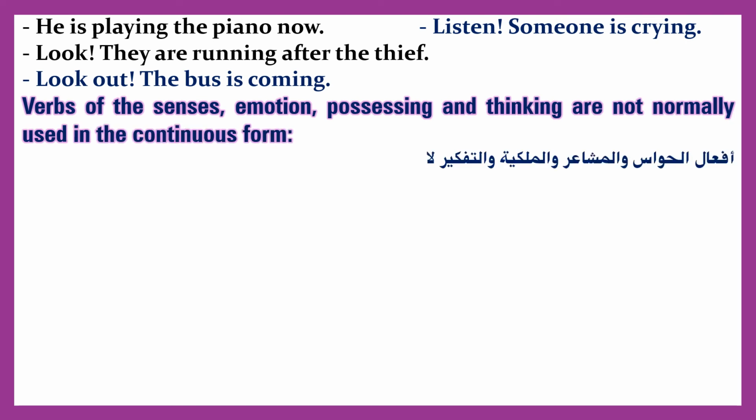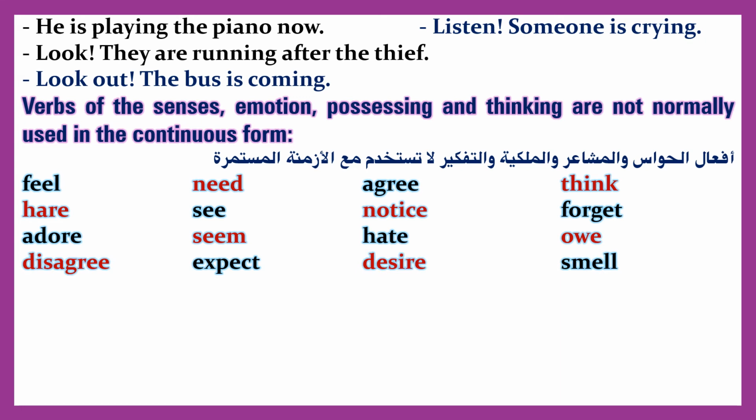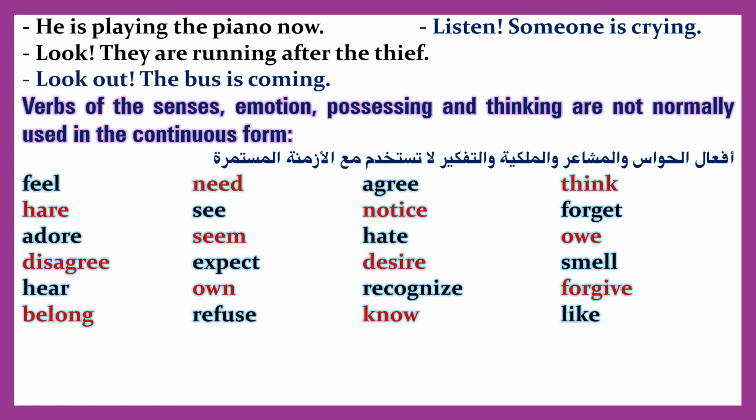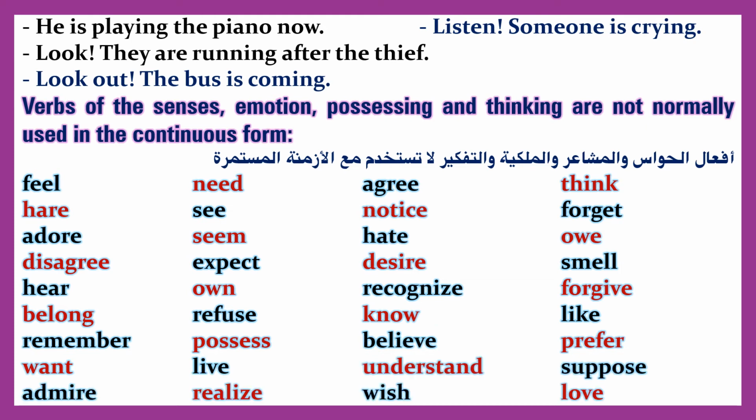Verbs of the senses, emotion, possessing and thinking are not normally used in the continuous form. Feel, need, agree, think. Hear, see, notice, forget. Adore, seem, hate, owe. Disagree, expect, desire, smell. Hear, own, recognize, forgive. Belong, refuse, know, like. Remember, possess, believe, prefer. Want, live, understand, suppose. Admire, realize, wish, love.